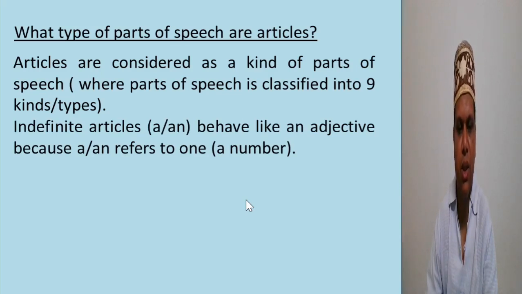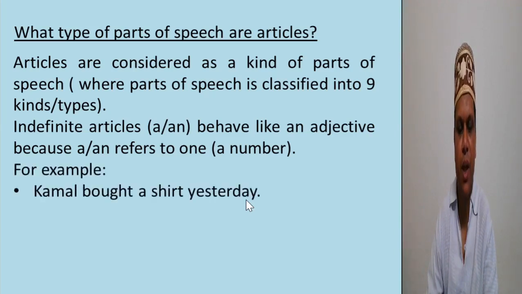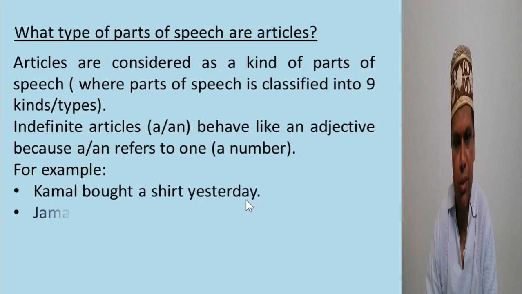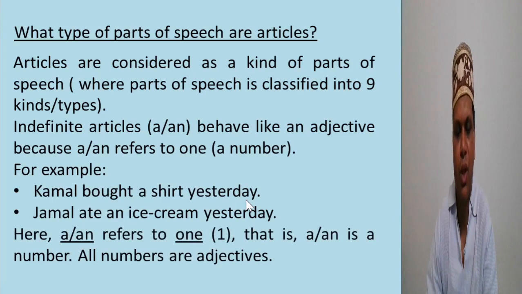So indefinite articles a or an behave like an adjective because a or an refers to one, a number. Every number is an adjective. For example, Kamal bought a shirt yesterday. Jamal ate an ice cream yesterday. So here a or an refers to one, that is a or an is a number. So all numbers are adjectives.